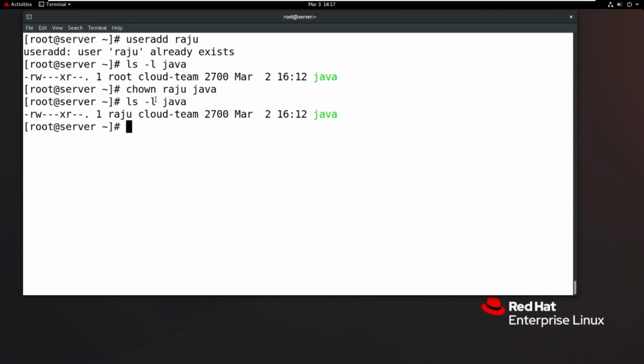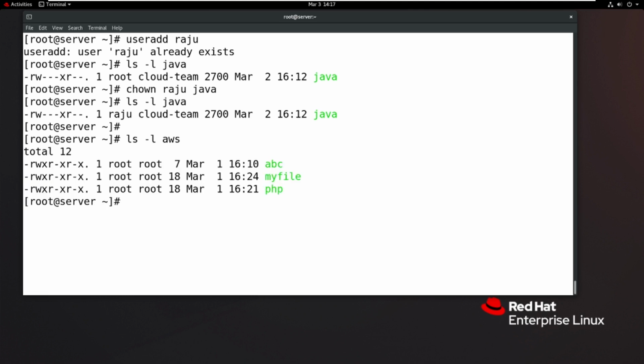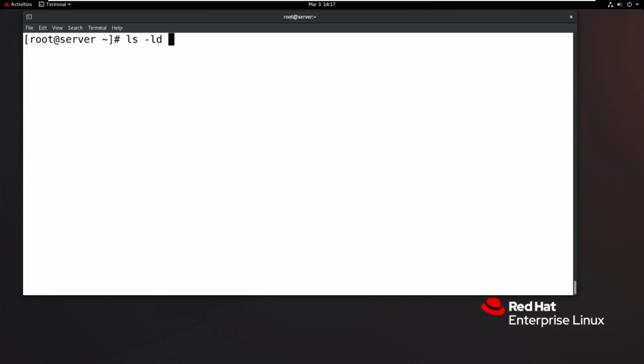Okay, so this is called changing the ownership. But with the help of the chown command, you can change the owner name and also the group name at a time. So how to change? For example, ls -ld, even a directory is the same. My directory name is AWS. So the AWS owner is root and the group name is also root. I told you just now, initially, by default, every username and group name is the same, according to the user private group scheme.